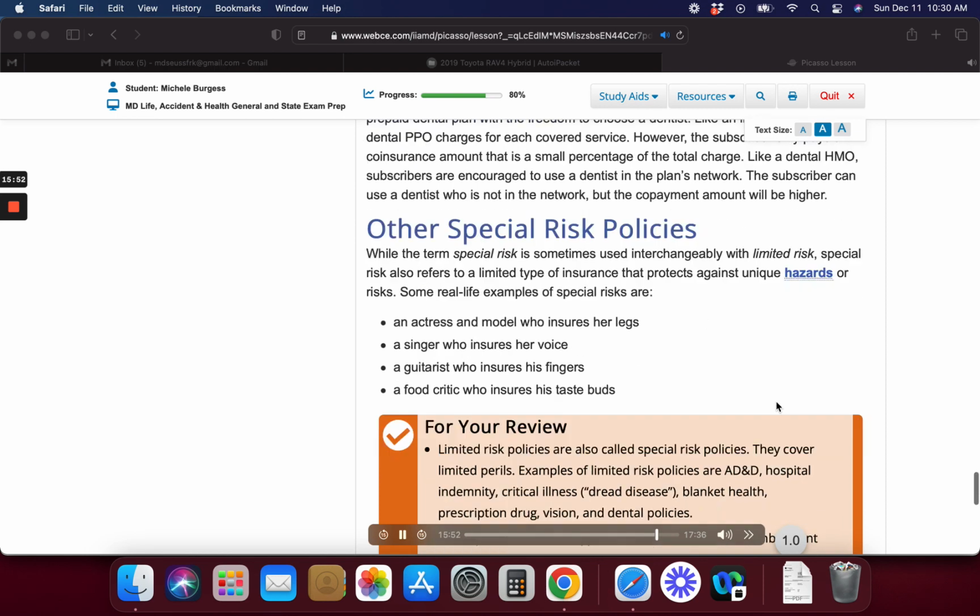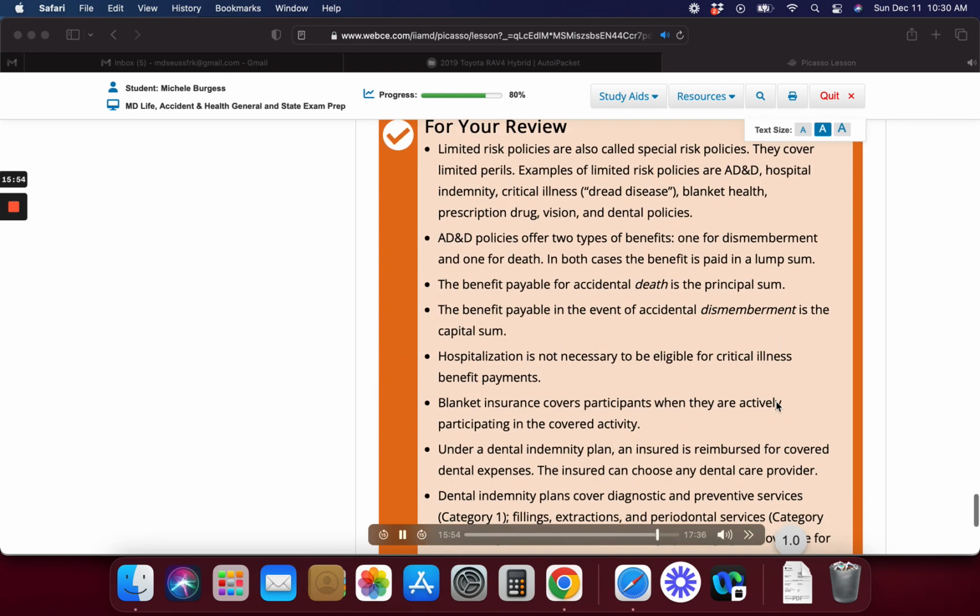For your review, limited risk policies are also called special risk policies. They cover limited perils. Examples of limited risk policies are AD&D, hospital indemnity, critical illness, dread disease, blanket health, prescription drug, vision, and dental policies. AD&D policies offer two types of benefits, one for dismemberment and one for death. In both cases the benefit is paid in a lump sum.